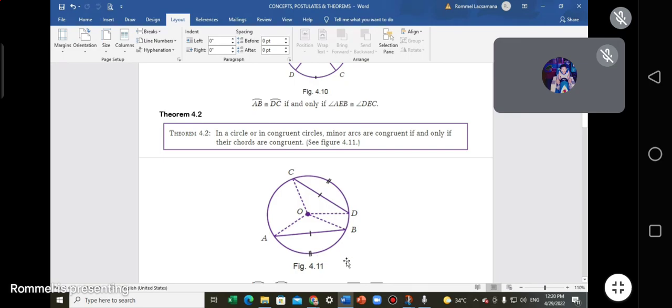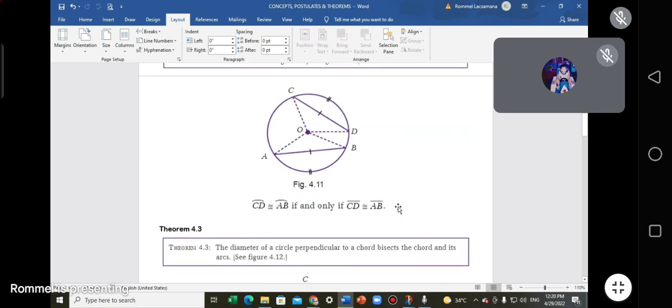Did you get that? Okay. That should be true in a circle. Also, if there is another circle that is the same, those are congruent circles, two circles. Nagkakaintindihan. Okay. Chord CD must be congruent to chord AB in order for you to say that the minor arc CD is congruent also to arc AB.